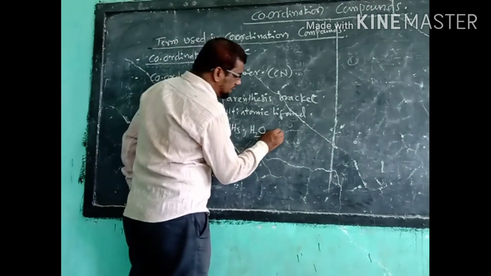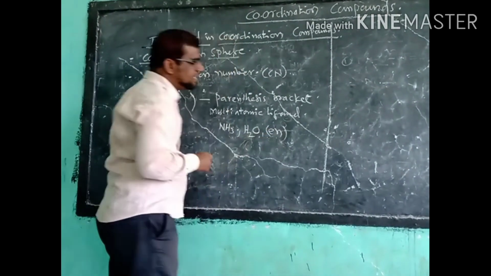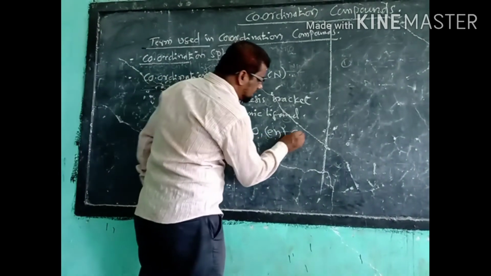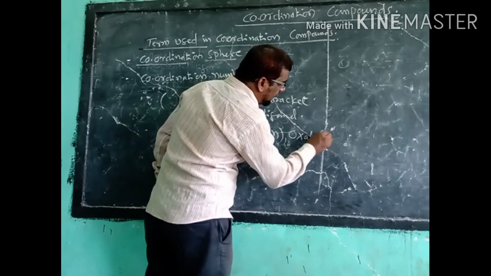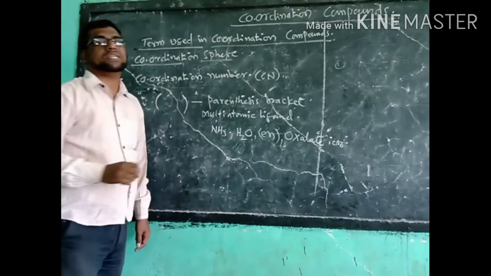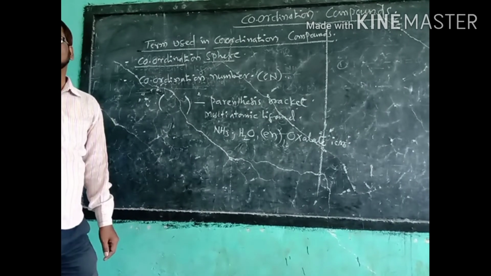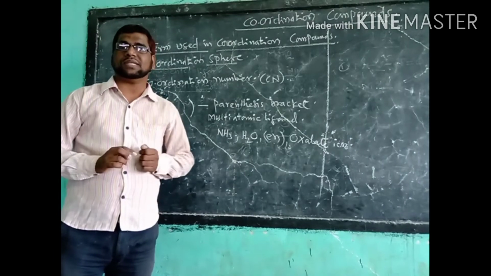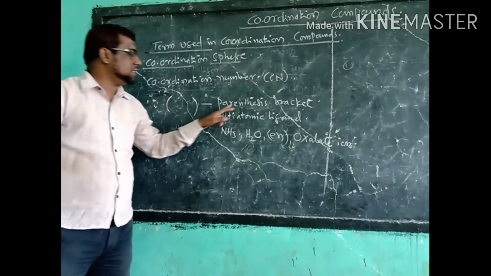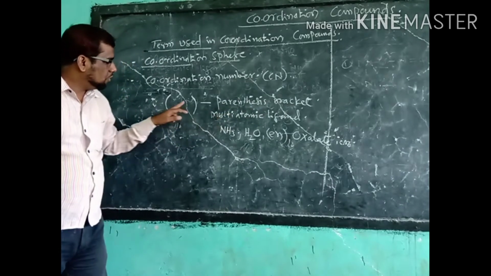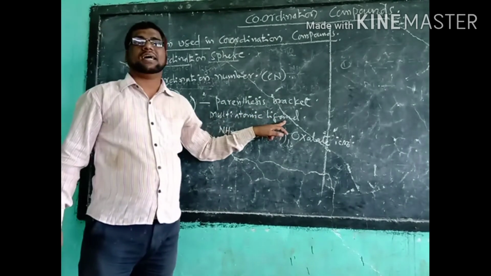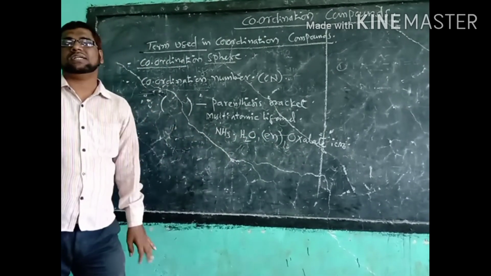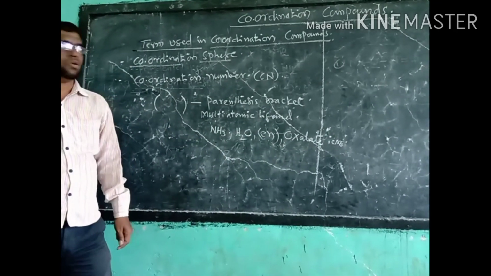Then you can write en, that is ethylenediamine, or the oxalate ion. These are also multi-atomic ligands. Monoatomic ligands, you can say, are Cl minus, Br minus, I minus. These are the monoatomic ligands. In this parenthesis bracket, only multi-atomic ligands are written, having more than one atom in their structure or molecule.